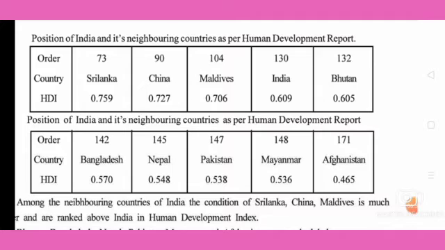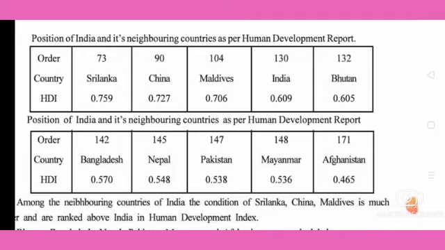China is a neighboring country, 90th, 0.727. Then Maldives, 0.706, 104th. Then India in the 130th position, with 0.609 in the index. Then 132nd position, Bhutan, 0.605.